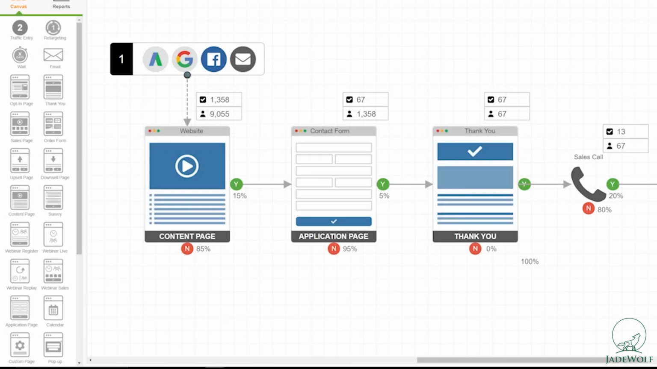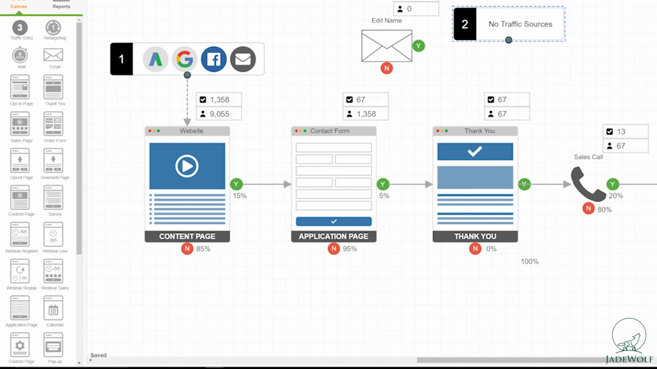So let me show you the tool a little bit in different kinds of scenarios and for different kinds of funnels. On the left here, you see there's a bunch of drag and drop elements. I can say I want to have an email in there, or I want to have another level of traffic source in there, and I can just delete them again if I want to.